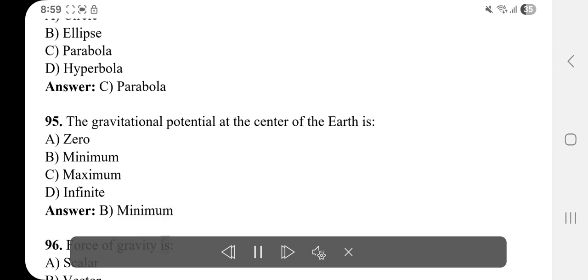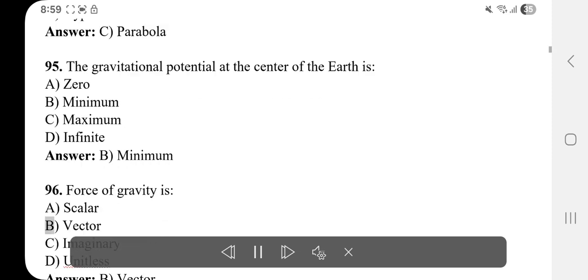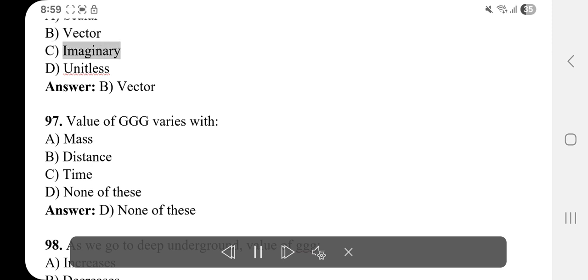96. Force of gravity is A. Scalar. B. Vector. C. Imaginary. D. Unitless. Answer: B. Vector.